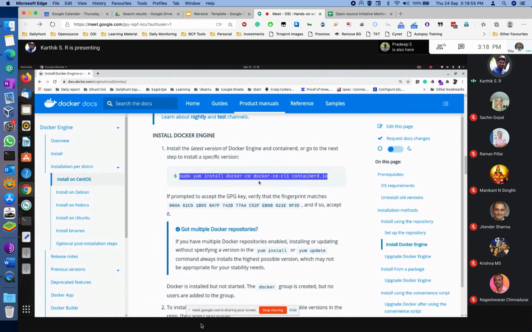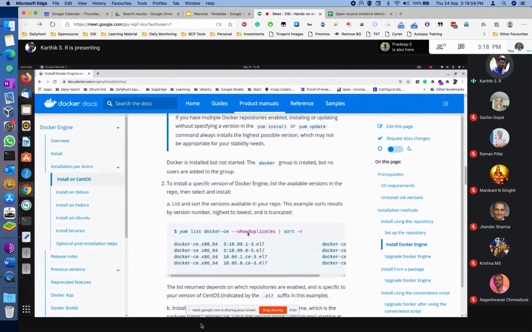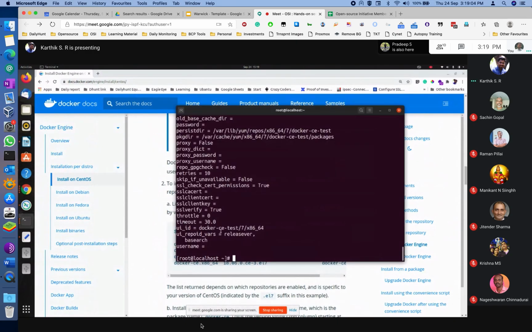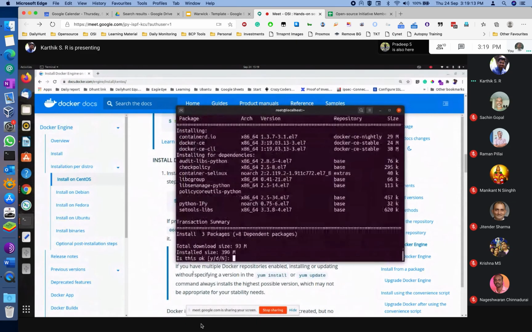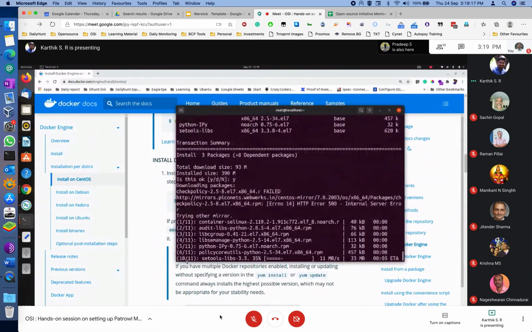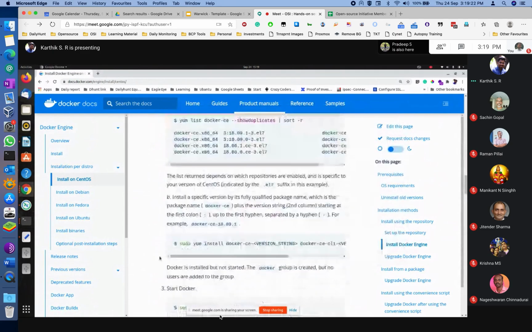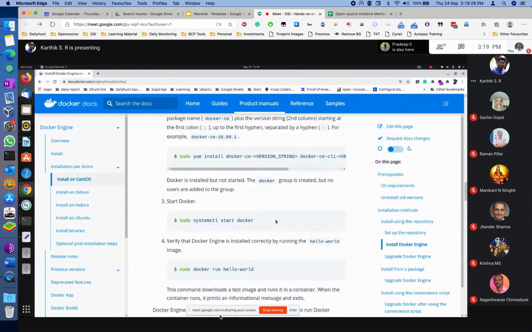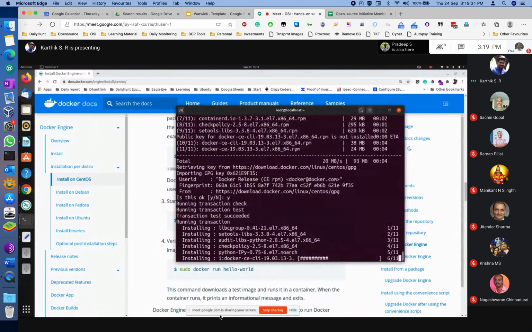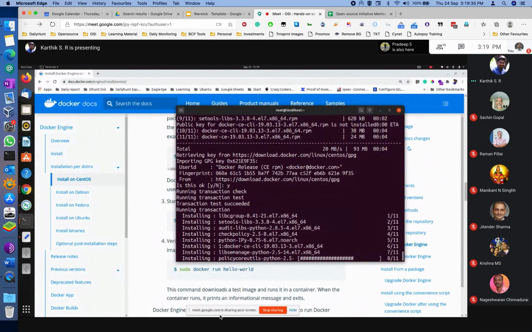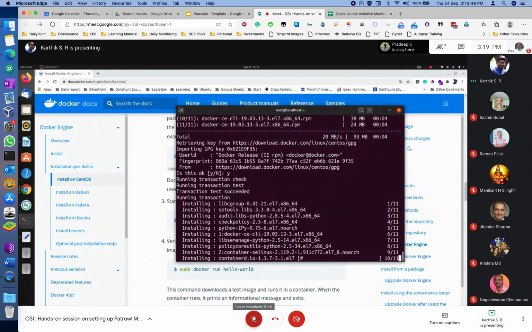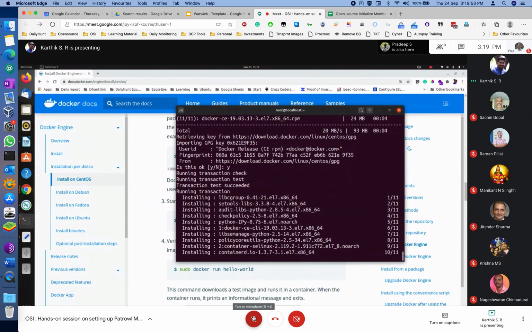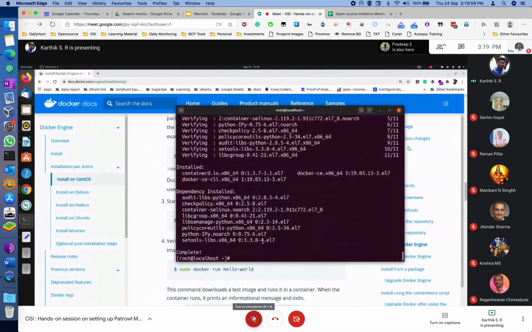For installing the latest version, you can use this command, or else if you want a downgraded version of Docker, you can use this command and select that particular version. Docker is installed.